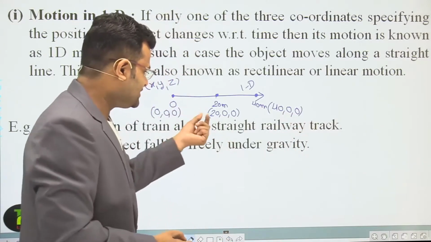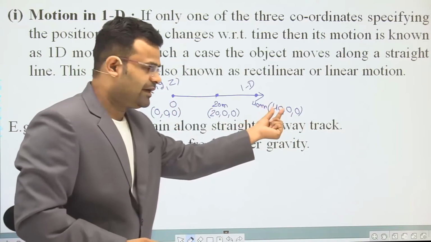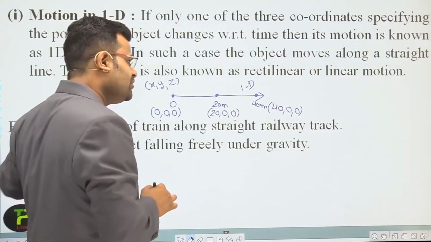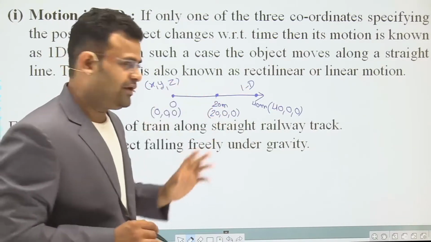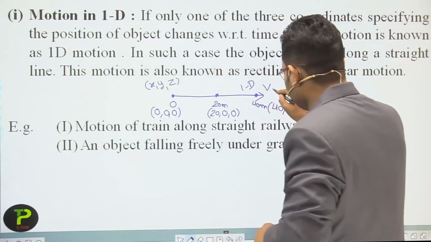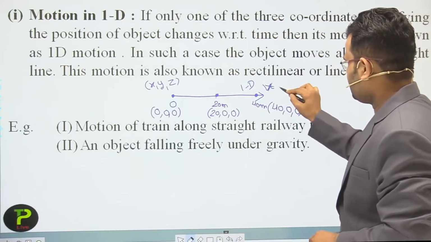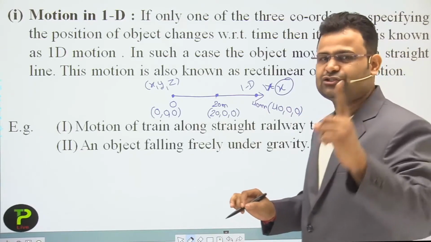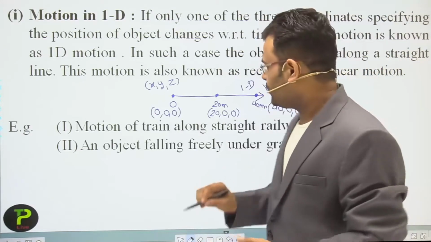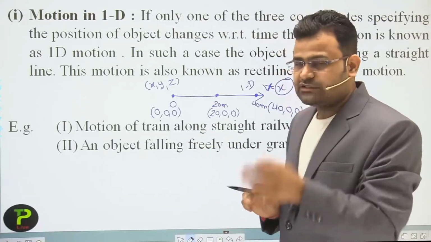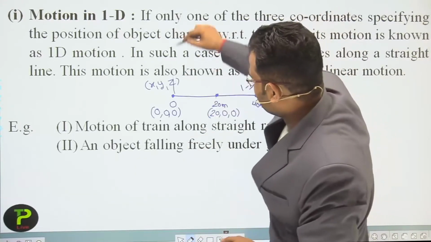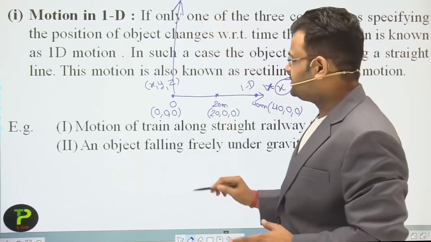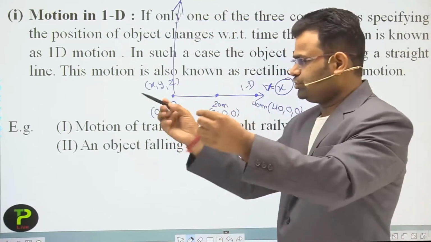Why are we saying 20 and why 40? Because dear students, the object moves in one direction, which we already assumed is the x direction. So we change only the x coordinate of that system, not y and z. There is no movement in the y direction, and the third, outside, has no change.